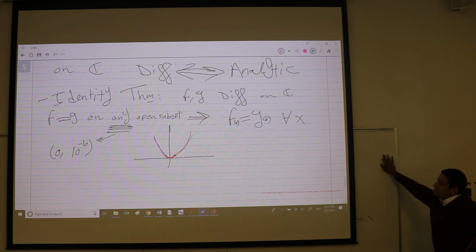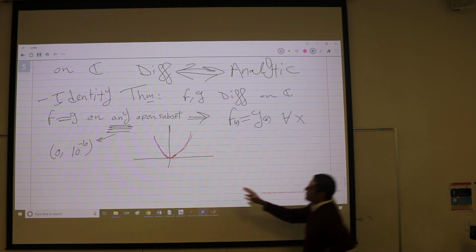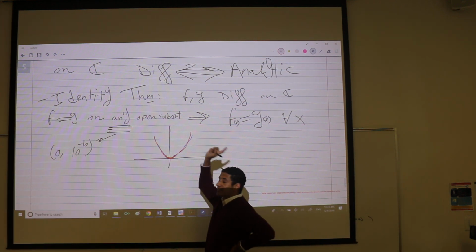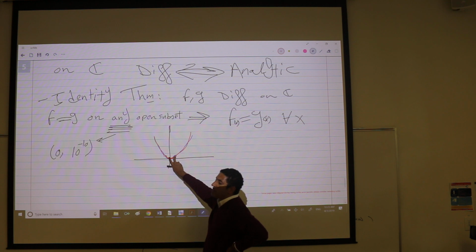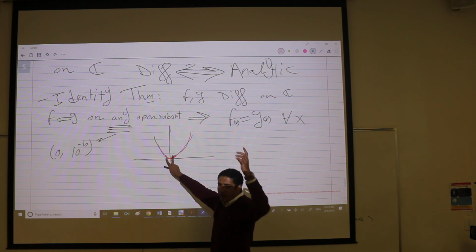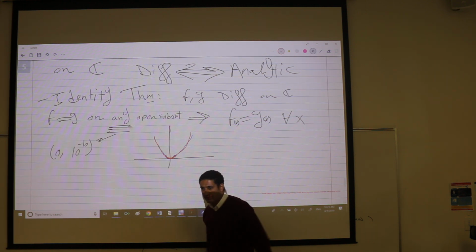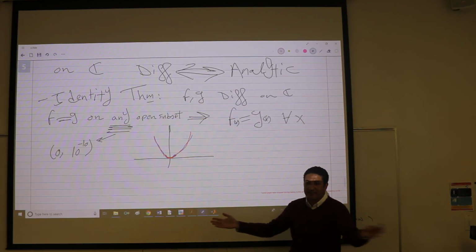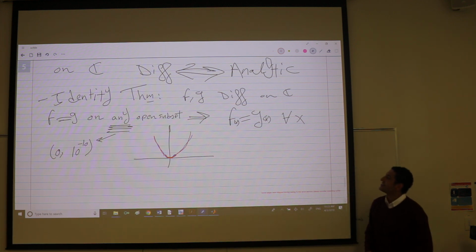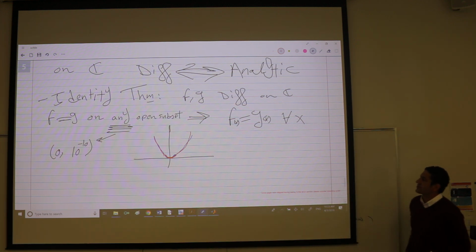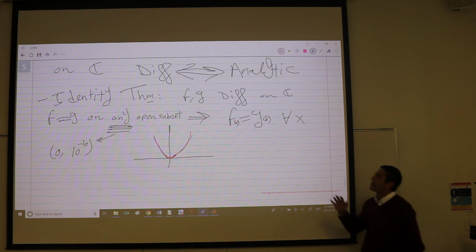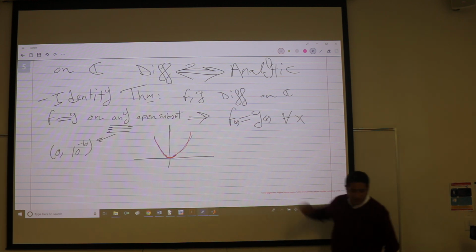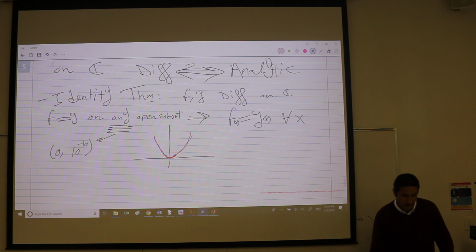Why? Because if they agree on a very small neighborhood, they are analytic, so they can be represented by infinite power series. So if they agree for a little bit, it means that the function value and derivatives at one point agree for the two functions. And if they agree on that one point, then I can represent them by the same power series again. So you have many results that are, like I said, non-intuitive. Very interesting results. When you read them, it's like, wow, how did this happen?